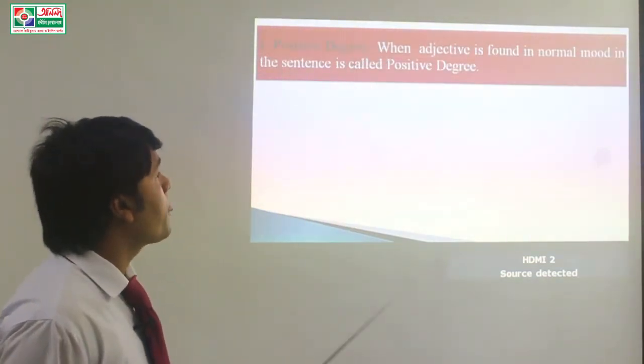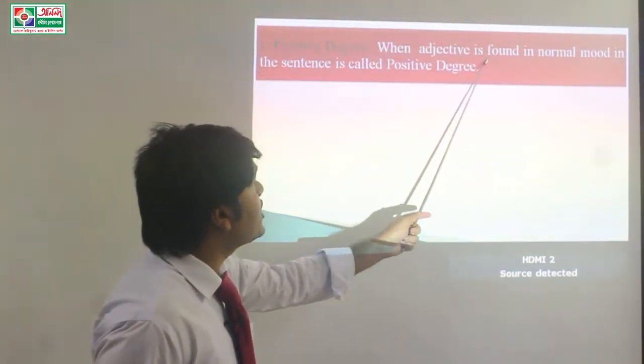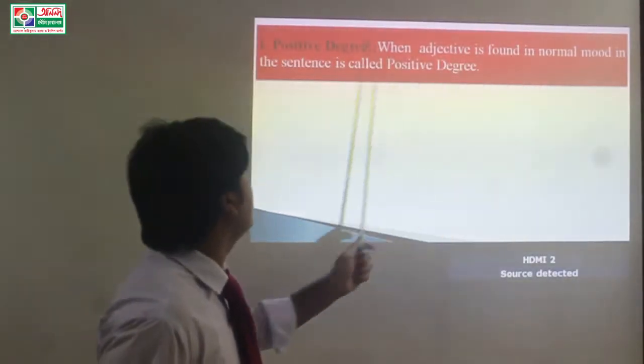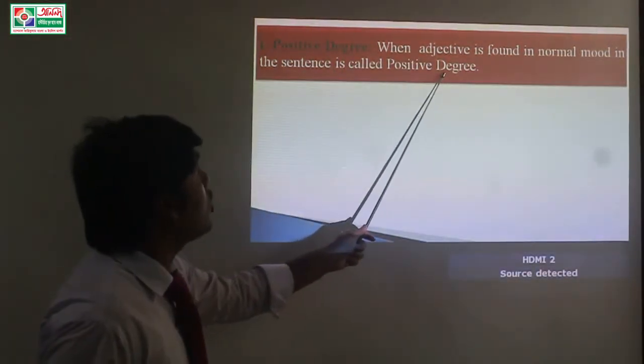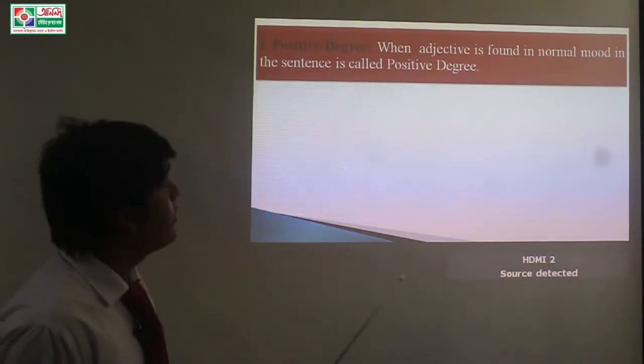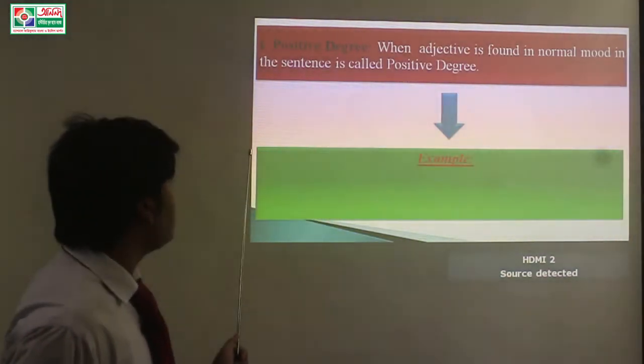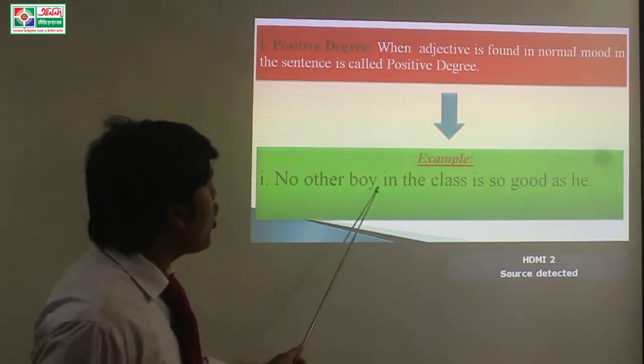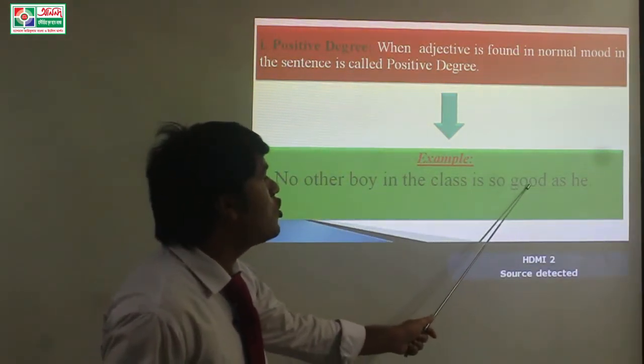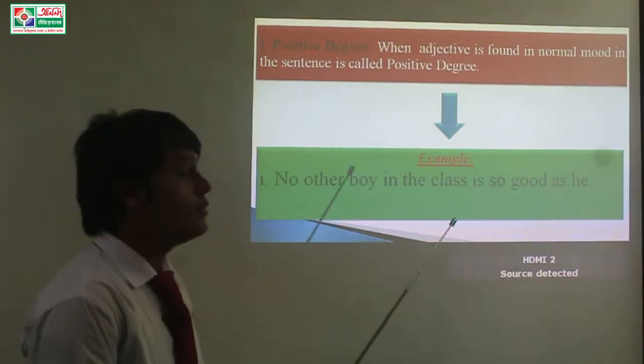Positive degree. When adjective is found in normal mode in the sentence is called positive degree. For example, no other boy in the class is so good as he.